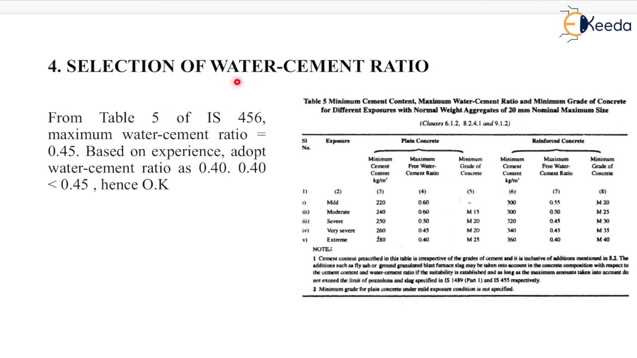Now the selection of water cement ratio. From table 5 of IS 456, which is shown here, maximum water cement ratio will be equal to 0.45. Now based on experience, adopt water cement ratio as 0.40 because it is less than 0.45, hence OK.